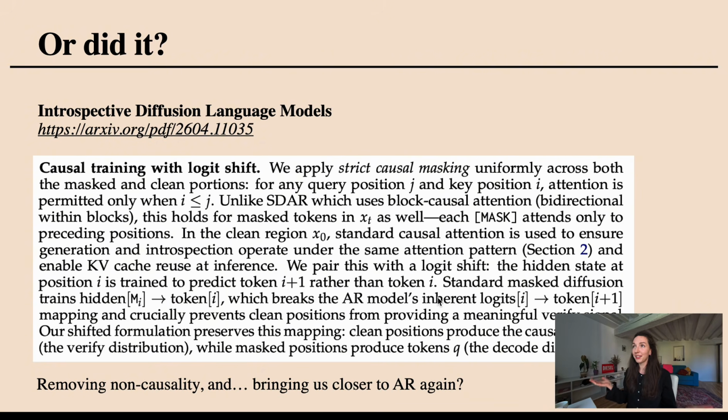And with all of this, I basically want to say that if you look at where the diffusion models are moving, at least in the papers that I could find, they either start with pre-trained autoregressive models, leveraging all the hard work that was done by the autoregressive approach, or they change the training objective or the generation objective in all kinds of hacky ways in order to make it better, or they remove this non-causality, so this potential benefit of arbitrary order gets removed, and it brings us again closer to autoregressive models.